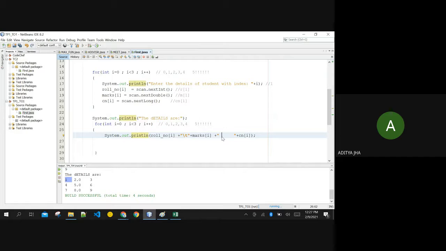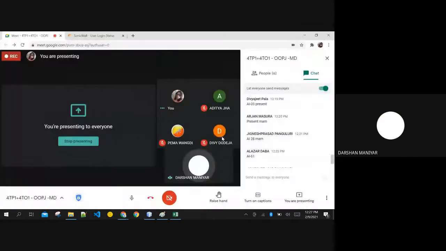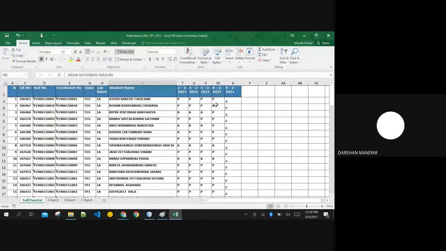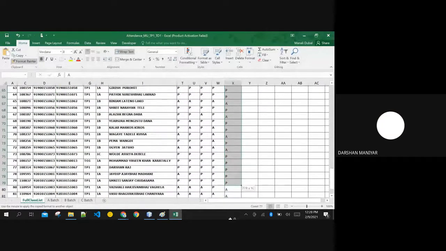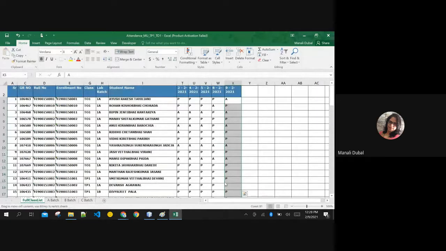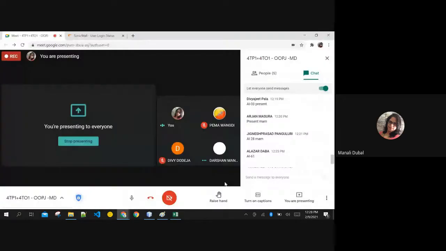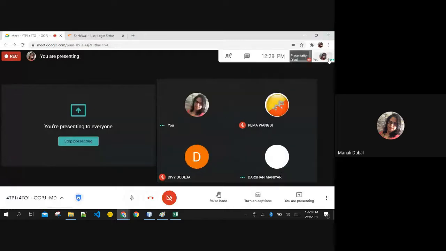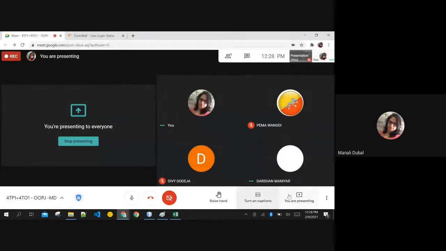Thank you, ma'am. Excuse me, ma'am, I'm not able to get output. It's saying exception in thread, index out of bounds. Share your screen, I'll help you out. Let me stop sharing. Can you see my screen?